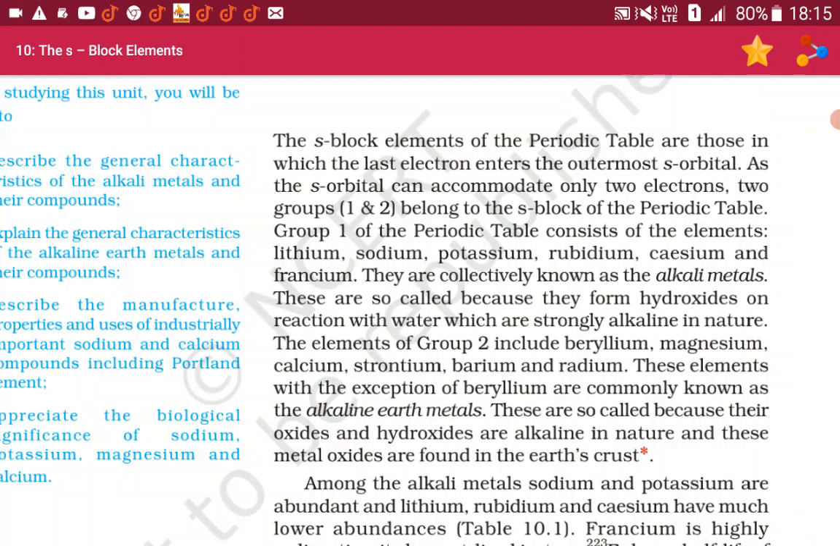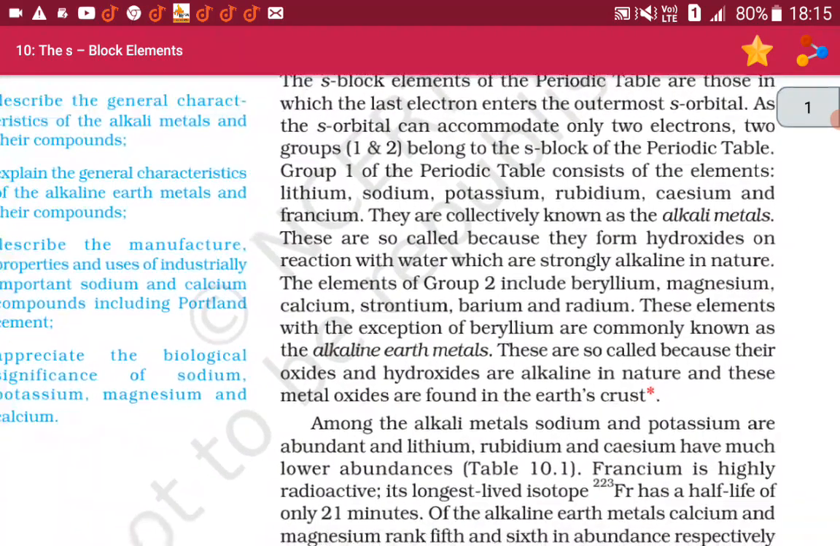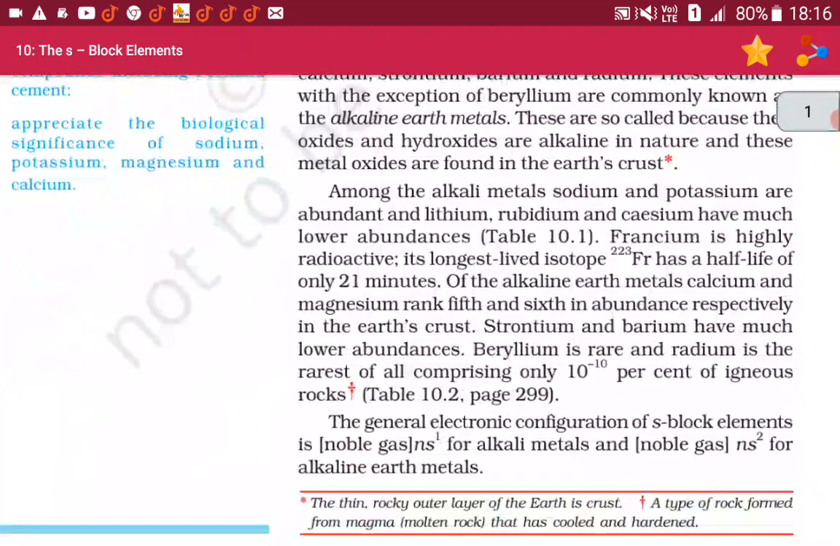The elements of group 2 include beryllium, magnesium, calcium, strontium, barium and radium. These elements, with the exception of beryllium, are commonly known as alkaline earth metals. These are so called because their oxides and hydroxides are alkaline in nature and their metal oxides are found in the earth crust. Among the alkali metals, sodium and potassium are abundant and lithium, rubidium, cesium have much lower abundances.